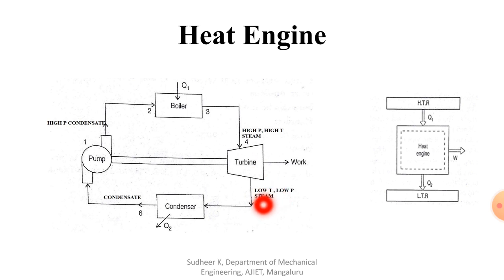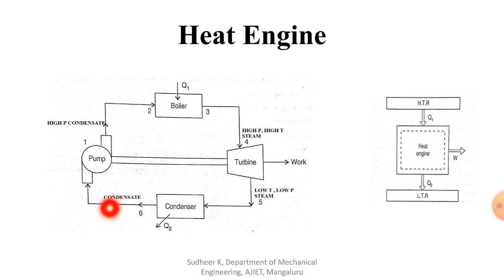If you supply that into the condenser, the heat will be rejected to the atmosphere, and the vapor state will convert into liquid state when it passes through the condenser. The condenser may be air based or liquid based, water based. You have to cool it down so it condenses, so it should be in water form.